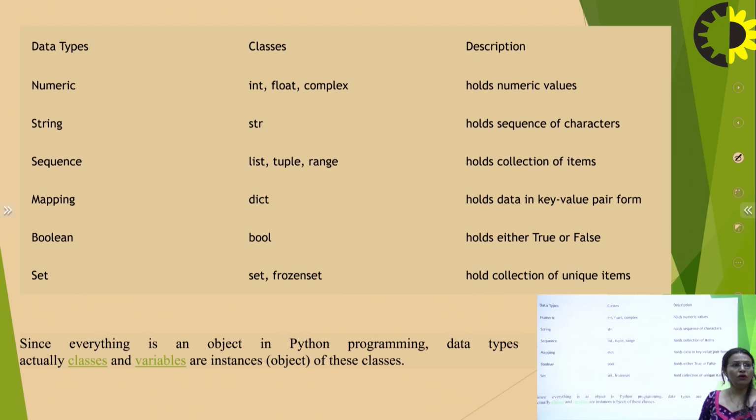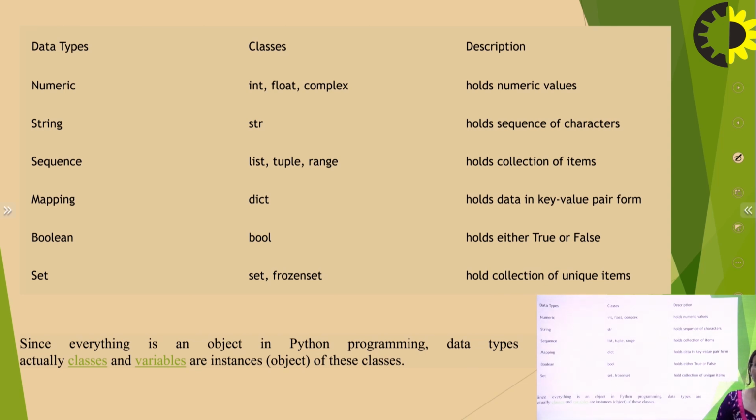Okay, so as I've already told you, numeric holds the numeric value. String is the sequence of characters. Sequence, in which I have list, tuple and range, holds a collection of elements or multiple elements at a time. Mapping, that is dictionary, which has some association with key-value pairs.